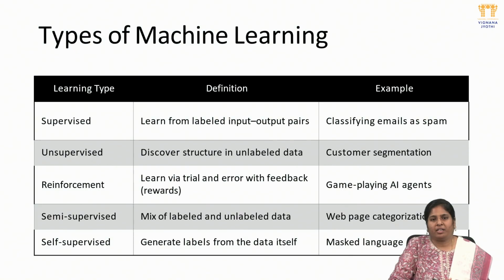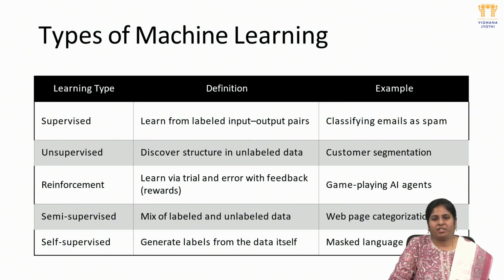Reinforcement learning is learned by a trial and error method. It will predict one value, and if it does not fit our predicted value, it will change and give another value of data. An example is game playing, like online chess. It analyzes the patterns of how the human being plays against the system, and depending on those patterns, it will observe and make the next move on the chessboard.